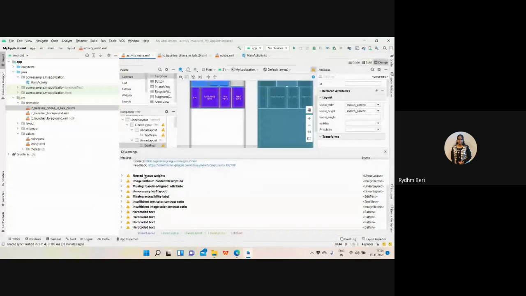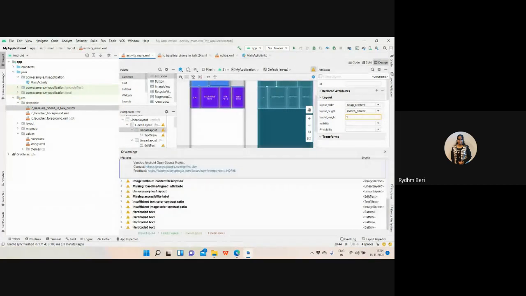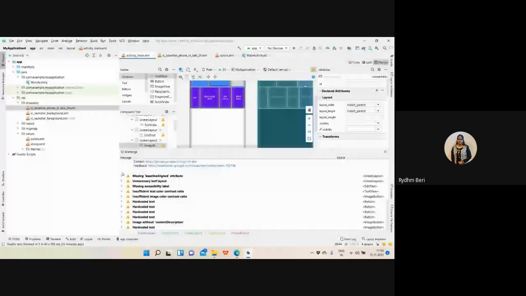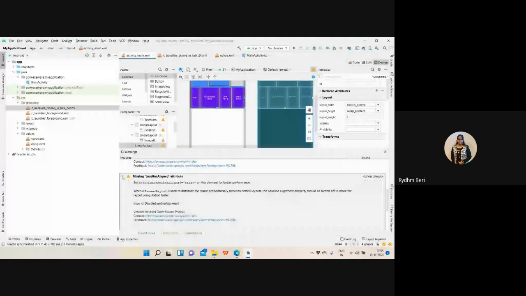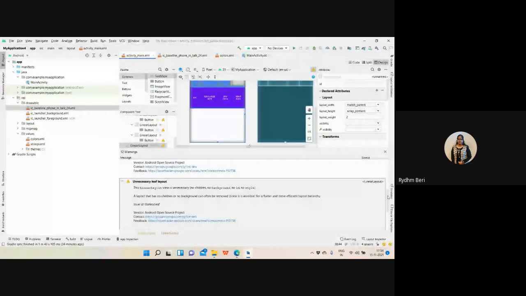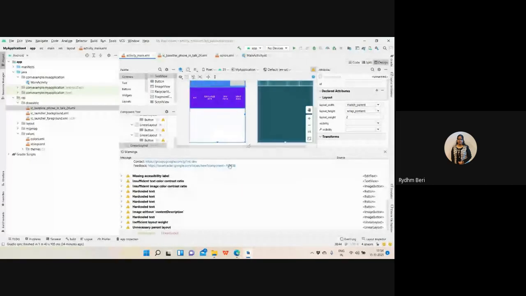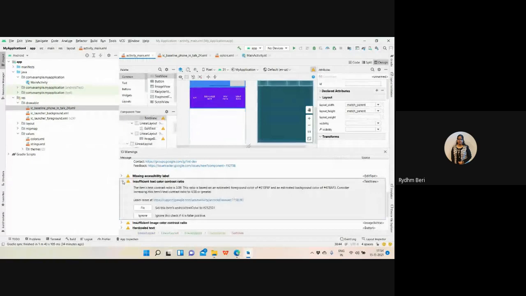Autofills, I want to fix the autofills. Okay, it's removed. I want to remove the further part. Then I have image without content description. So if you want to give the content description, you can take, otherwise you can just simply ignore that. Base aligned, I want to include that base aligned as false, right? And the unnecessary leaf layout. So there is no style and one layout. I think I have not present with the one linear layout, because the below I have not used that. They are saying it's of no use. Insufficient text color contrast, I'm saying ignore. I don't want to set the text color.